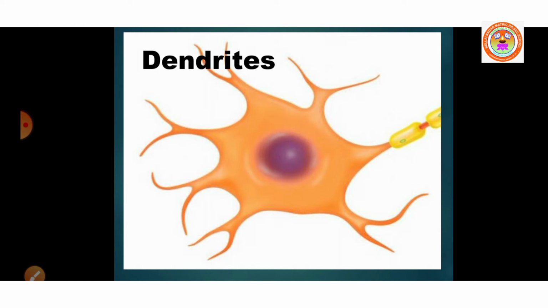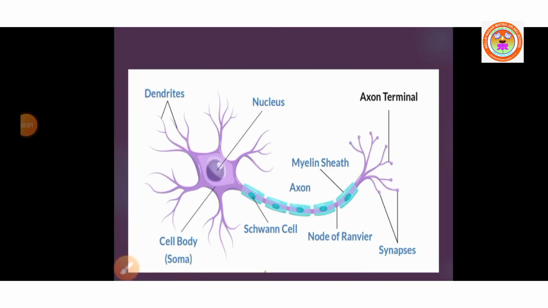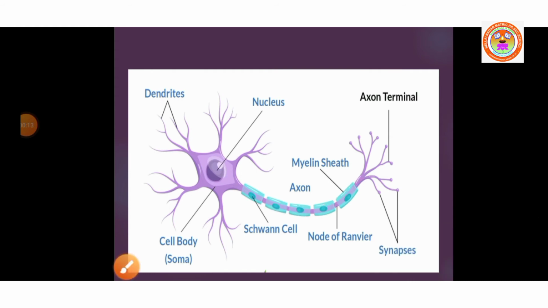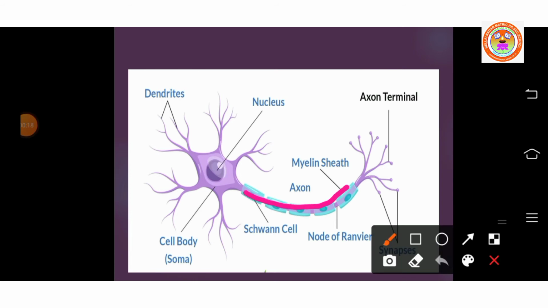You got it? So the next part is the axon. Third part is the axon. The axon is a single, elongated and slender projection. The end of the axon terminates as fine branches.